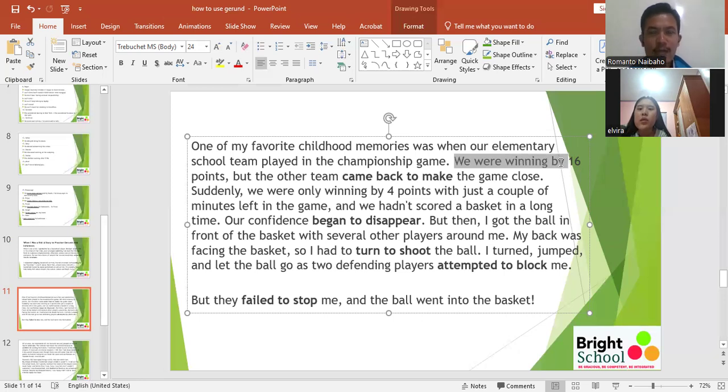So we can call it gerund, but not really functioning as a noun. This is also gerund. We can also use gerund with continuous. Okay, and then what about came back to make the game close? Infinitive or gerund? Infinitive.